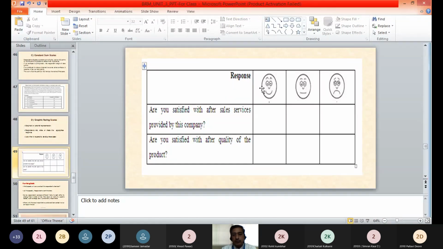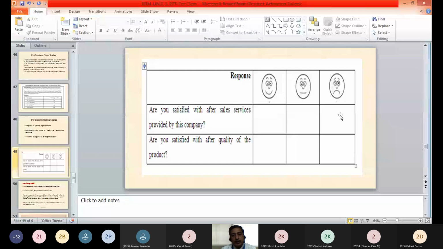So through these response categories, the researcher wants to ask the respondents whether they are happy or neutral or unhappy with the particular attribute. So here the question is asked: are you satisfied with after sales service provided by the company? As per the opinion of the respondent, he may mark any of the boxes as per his satisfaction level. If he is happy, he will mark here.